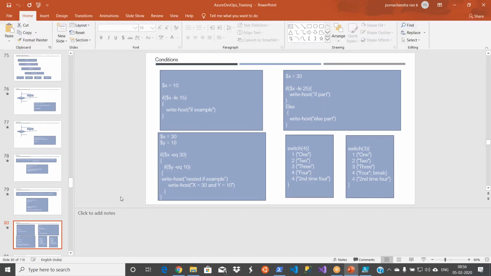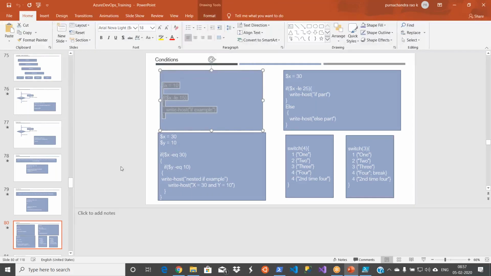Okay, that's the difference. So now you know the if condition. So here also you have the if condition, if else condition. This is similar to any programming language, but the only difference you see here is you are not using the symbol less than or greater than. You are using -le, -gt, etc. Because in PowerShell, it's not less than, greater than symbols. It's those English word abbreviations LE, LT, GE, GT. So that's what you need to understand.